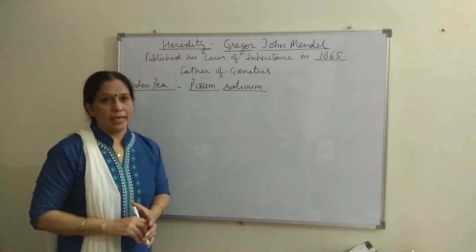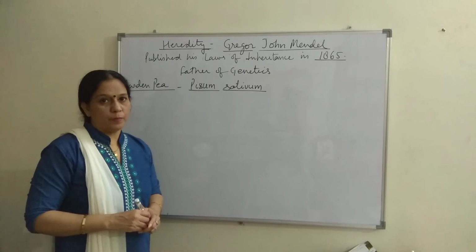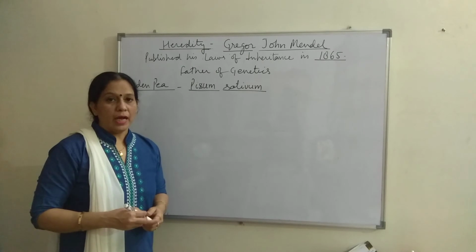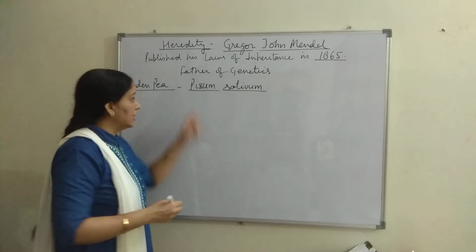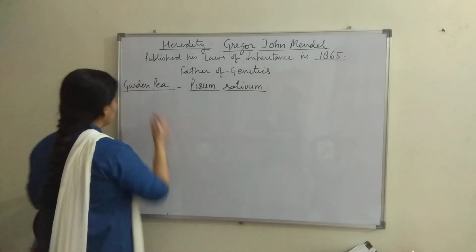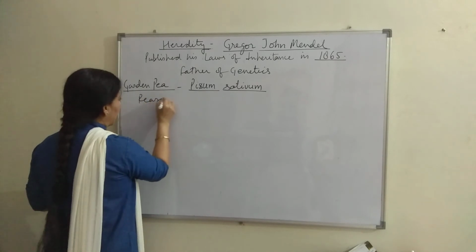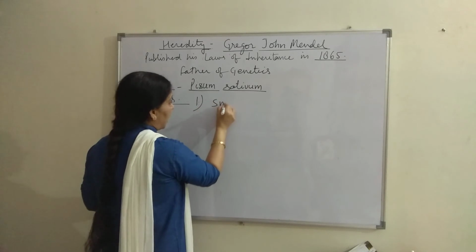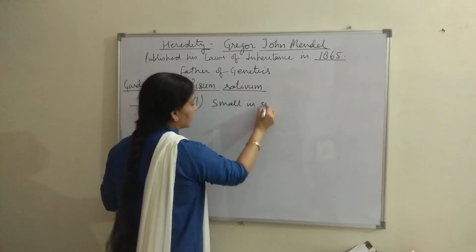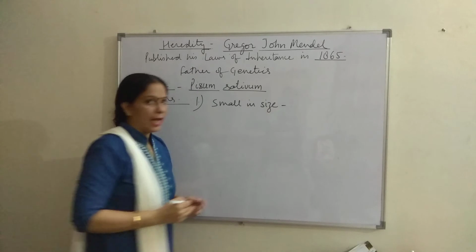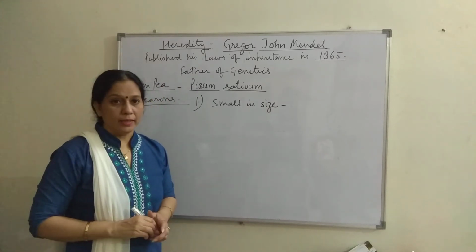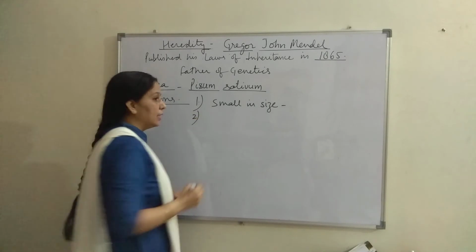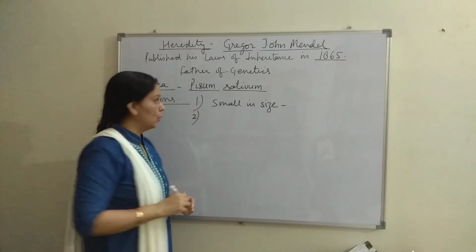Now there is another question. Why did he select the pea plant for his experiments? What was the reason behind it? There are so many plants, so many other living organisms. Why did he select the pea plant only? So there are reasons for selecting the pea plant. We will go through them one by one. First point is, the pea plant is small in size. That means it is easy to handle. It can be easily handled and grown in the crop field or even in a small garden at home.